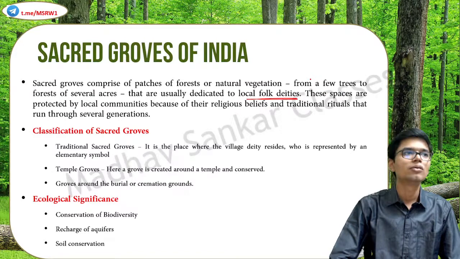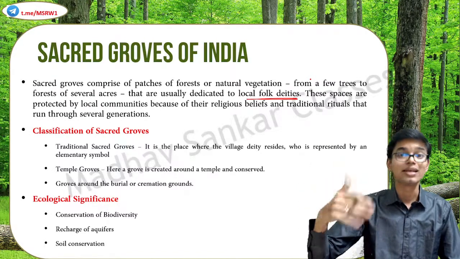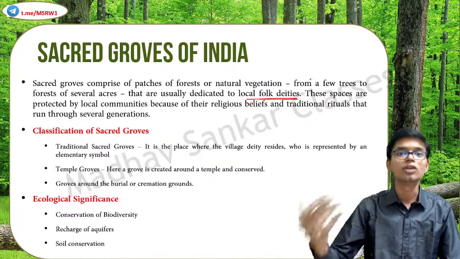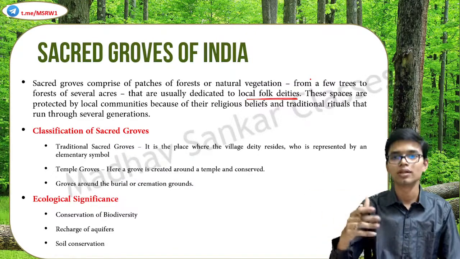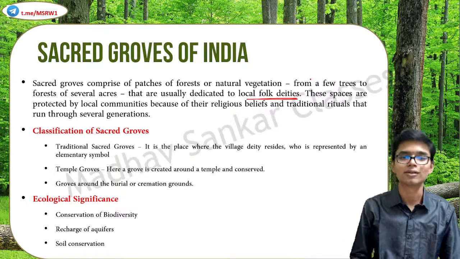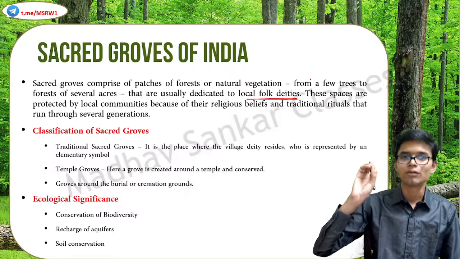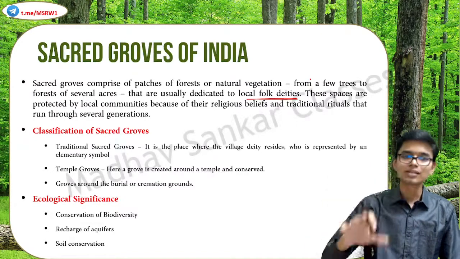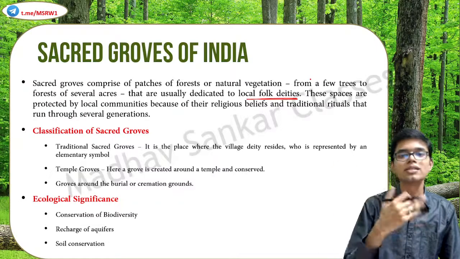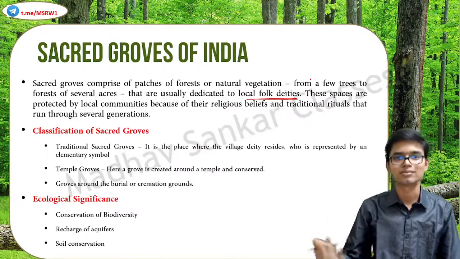Okay, you have heard about the groves and all, which are very important for snake worship or say tree worship. So basically, it is associated with local folk and tribal deities, etc. Because of this faith and belief, these spaces are actually protected by the local communities themselves, because of these religious beliefs and traditional rituals.